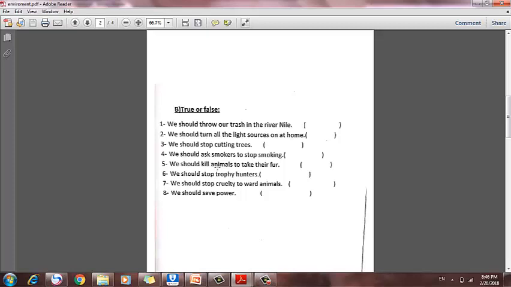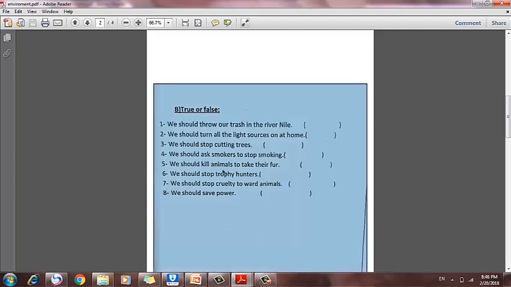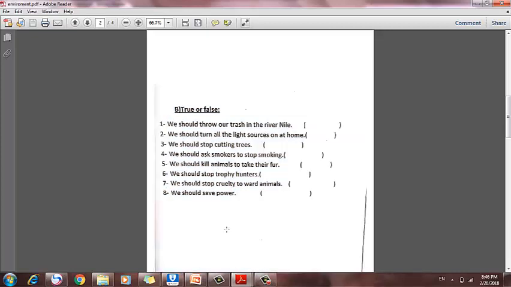Yes, that's true. We should stop trophy hunters. We should stop cruelty toward animals, and cruelty means bad acts. We should stop bad acts toward animals, and this is true. We should save power. True.